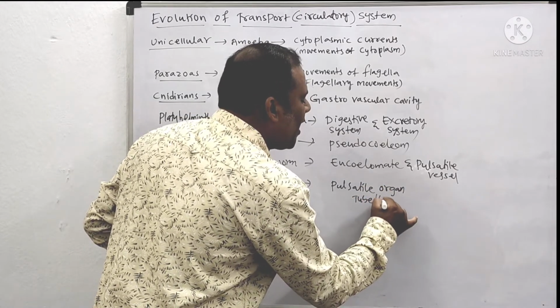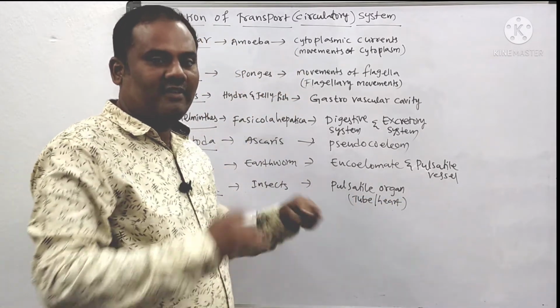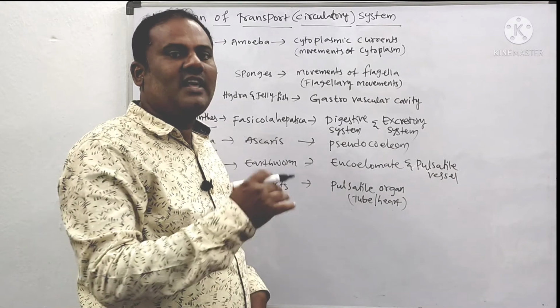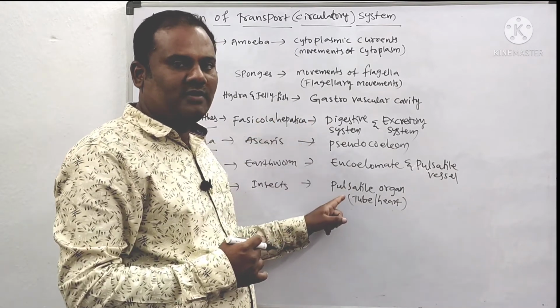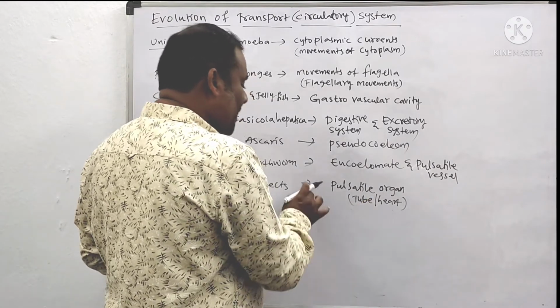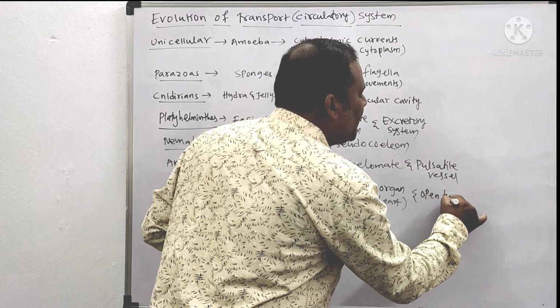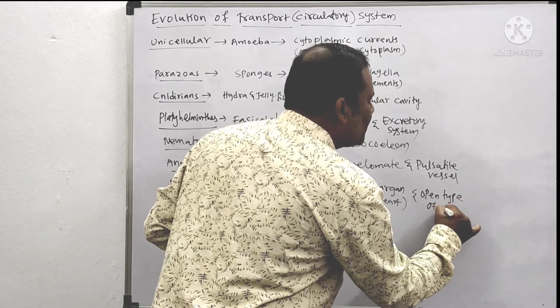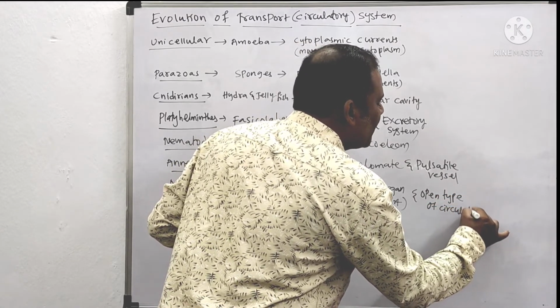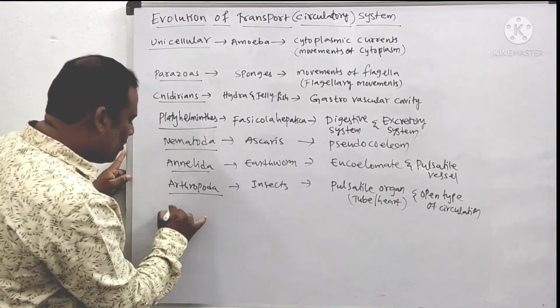A tube-like heart is present. That tube-like heart shows contraction and relaxation, and with the help of that the movement of molecules occurs. Moreover, it is an open type of circulation. We will discuss what open circulation is in detail later.